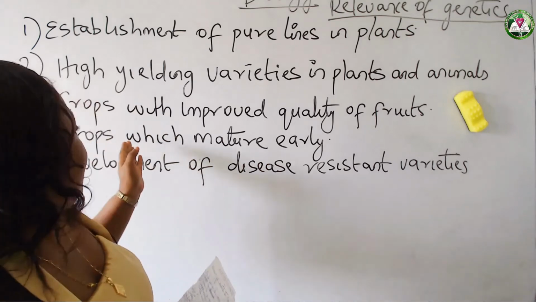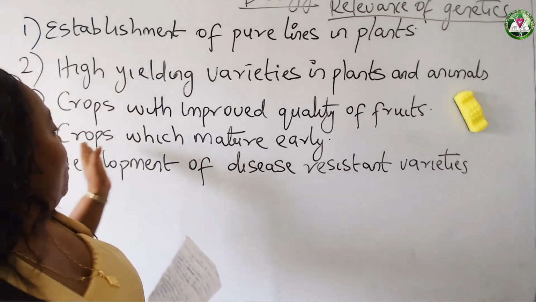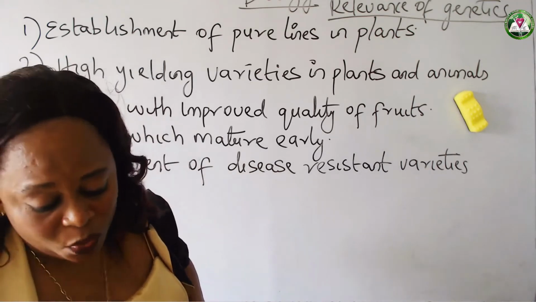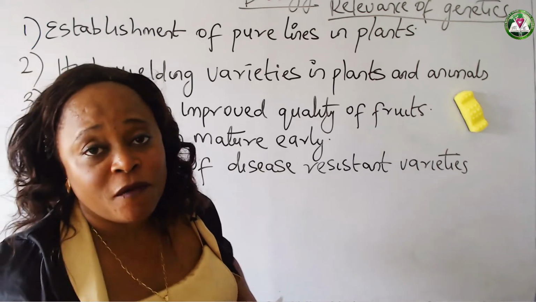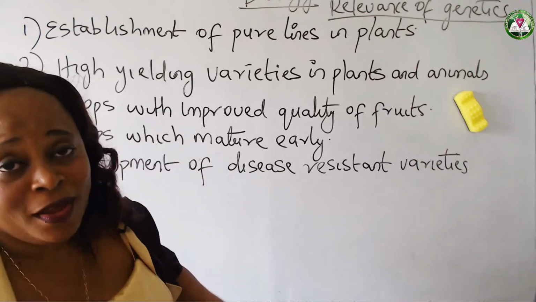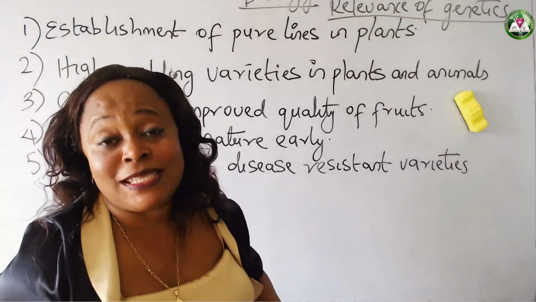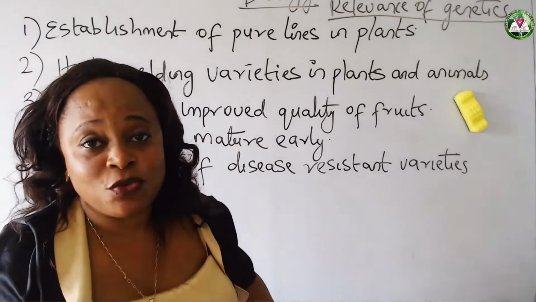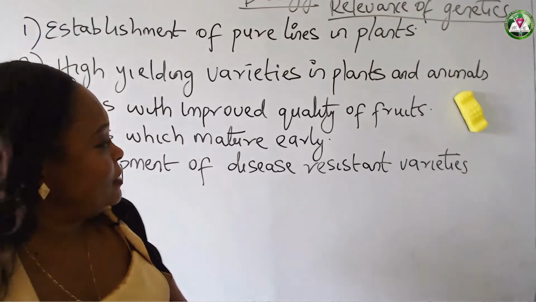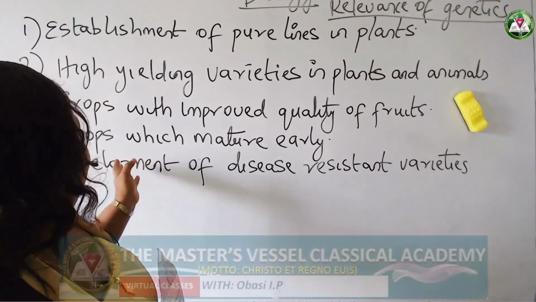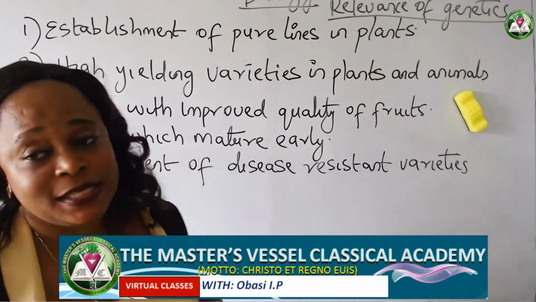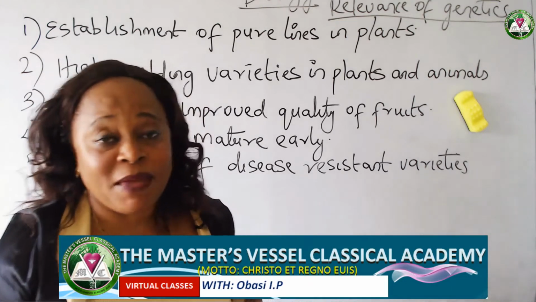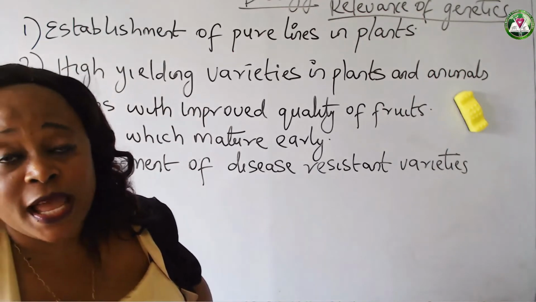The fourth one here is through genetics, we are capable of producing crops which mature early. Now, about these crops that mature early, we find it generally in most of our everyday farming. For people that farm, you have maybe cassava stems that mature faster than the others. You have maize grains that grow faster than the others, okra and all that. Then the last one here is that we have development of disease-resistant varieties. This development of disease-resistant varieties, we find them in cassava, in coconuts, and in citrus plants.